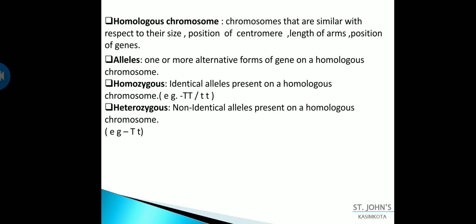Coming to alleles. What is an allele? One or more alternative forms of a gene on a homologous chromosome. If you see here, capital T and small t are the alternative forms of a gene. You can take this as an example.